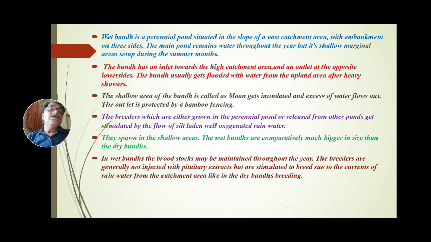These bunds are flooded, and in these flooded bunds fishes spawn and breed. When showers or rainfall occur in the upland areas, fishes spawn and breed. The shallow area of the bandh is called moon. This moon gets inundated and excess water flows out.